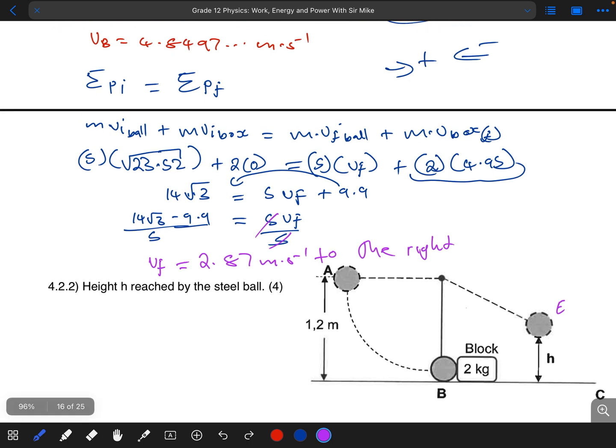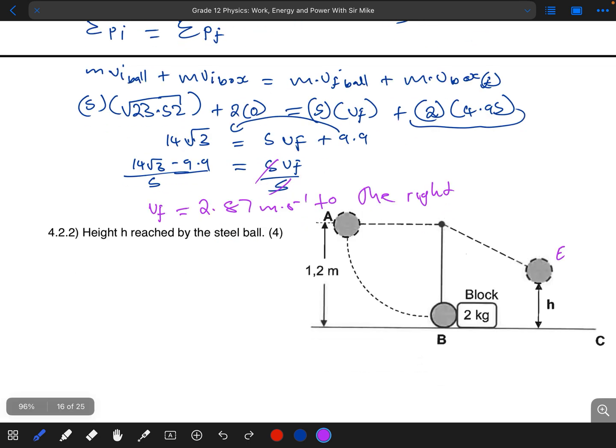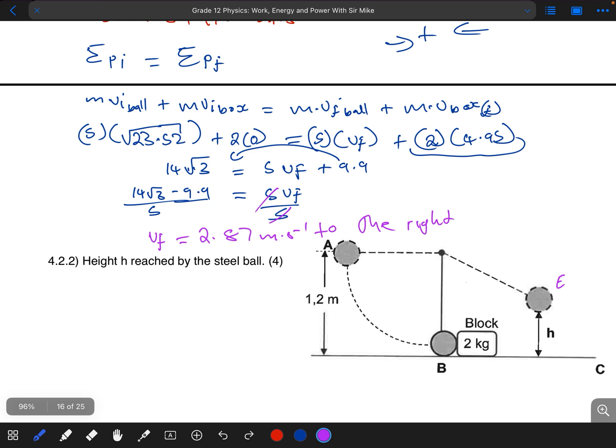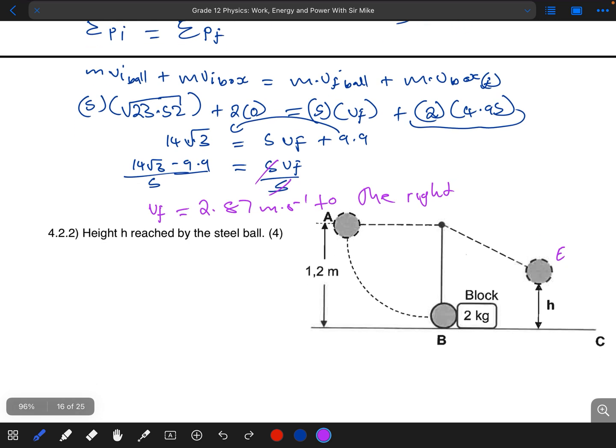So for 4.2.2 they said to calculate the height h reached by the steel ball. So they want that height h, but remember that we now know the final velocity of that steel ball after the collision. We found that to be 2.87. That simply means that is the velocity or the speed of the steel ball at this point here, after the collision.